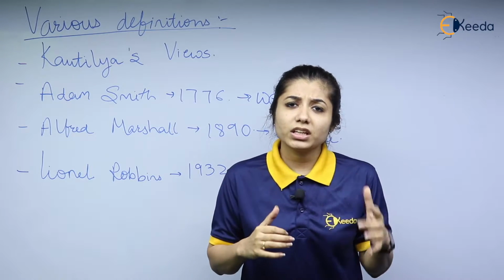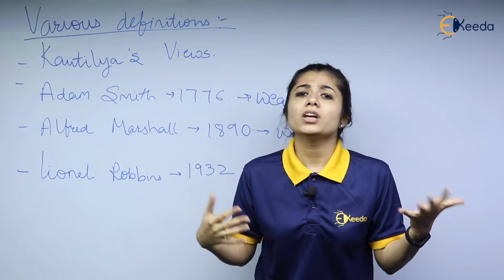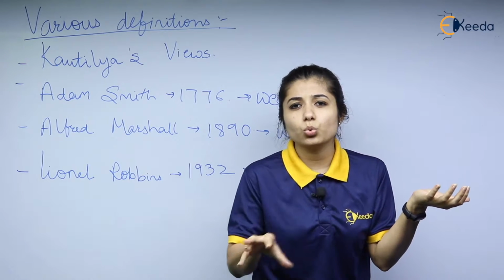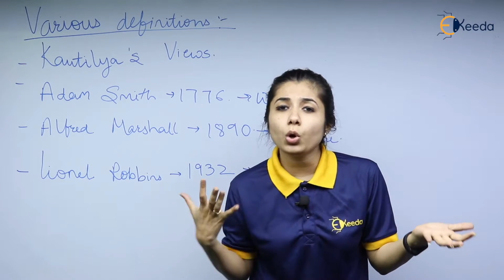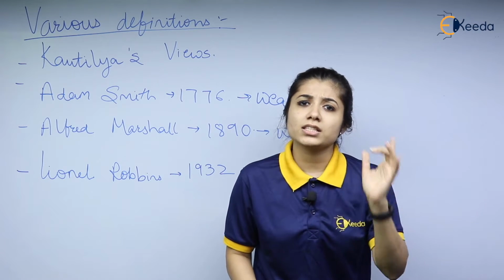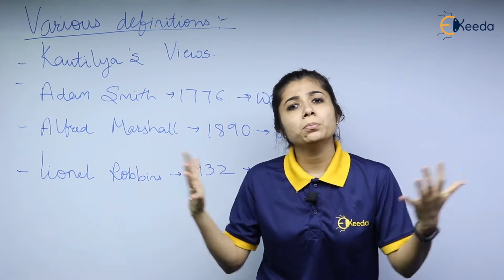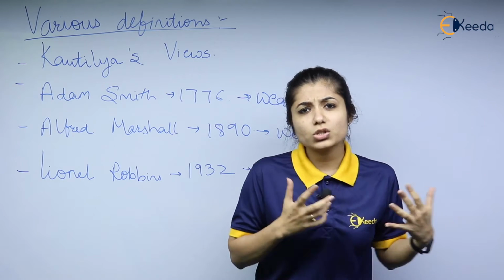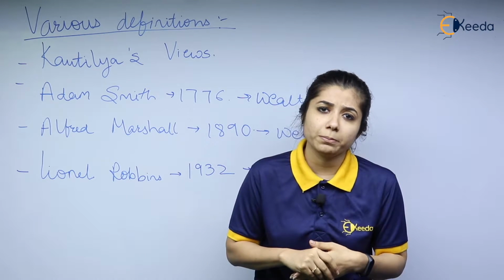The reason why this was done is that in those days, the kings who were wealthy were actually ruling the other nearby states of the kings who were not very wealthy. If the king was very wealthy and had a lot of arms and ammunition, no other king would dare to attack his province. So in those days, the mentality was accumulation of wealth. They wanted to accumulate more and more wealth so that the surroundings or the empire could be developed in the best possible manner.